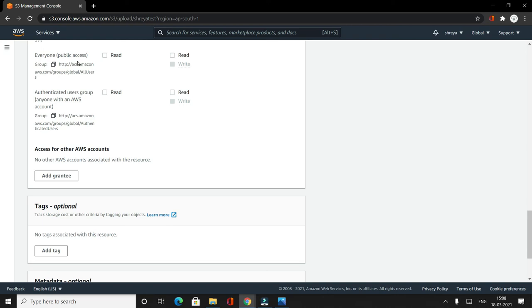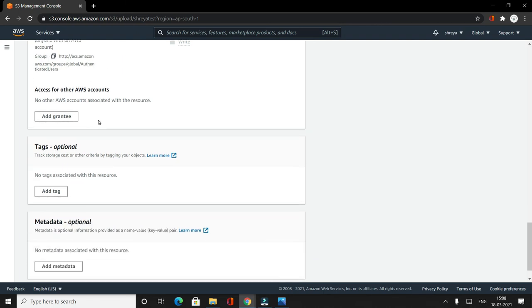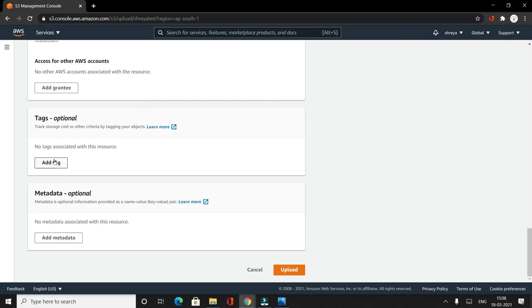This is public access. For public access, do I want to give read or not, and for authenticated users, do I want to give any access or not. Then there are tags and metadata that you can add. These are optional, and key value pairs can be added if you want to add some extra information.